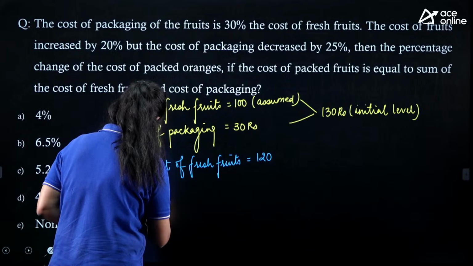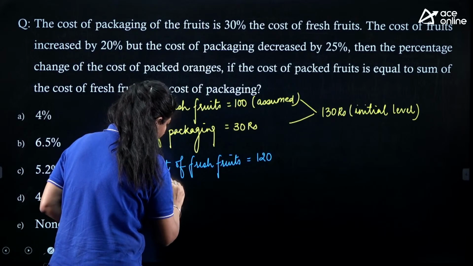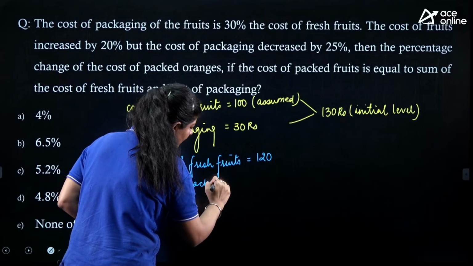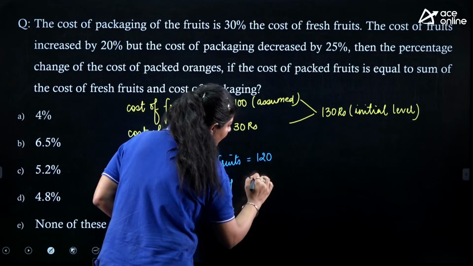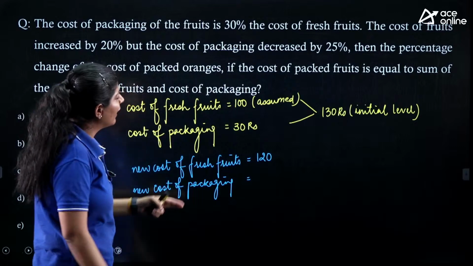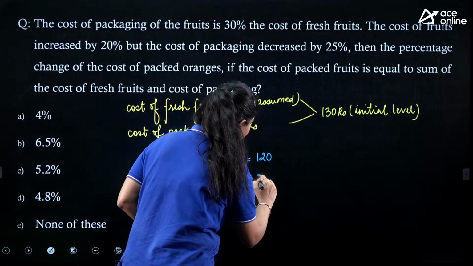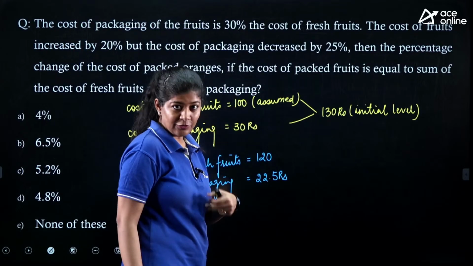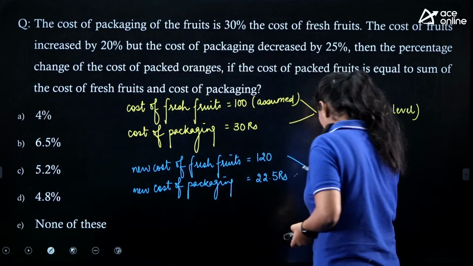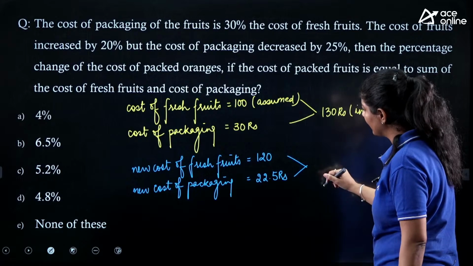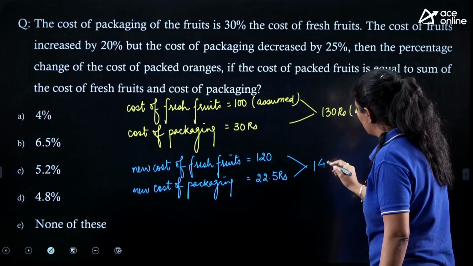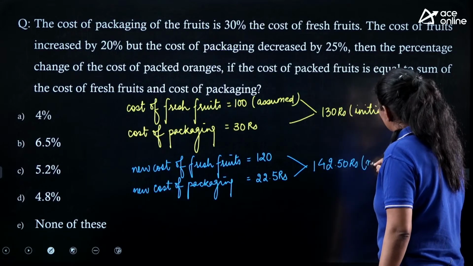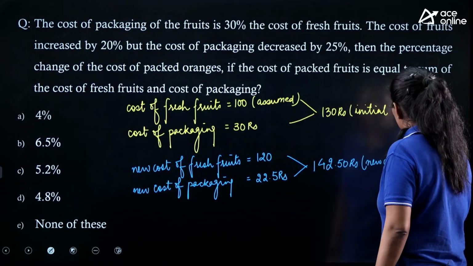So, now the new cost of packaging will become 3 by 4 of this one, which is nothing but 22.5 rupees, right? Now, the final cost that we need to pay is nothing but 142.50 rupees. This is the new amount that we need to pay, the new cost.